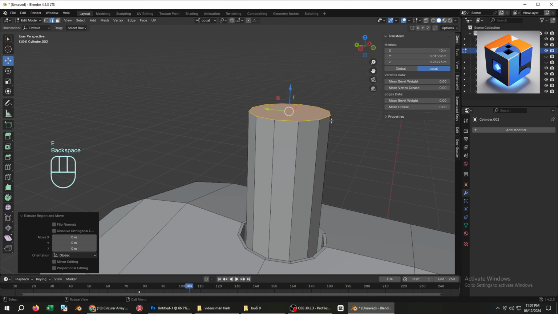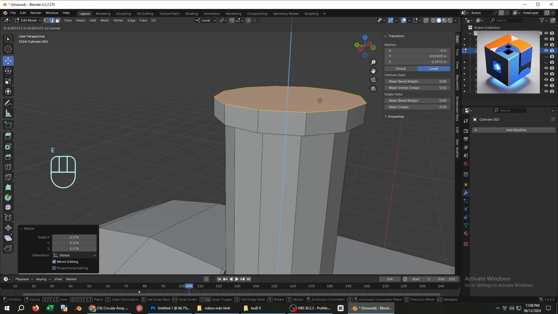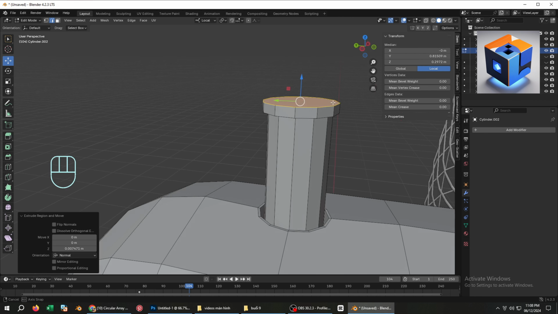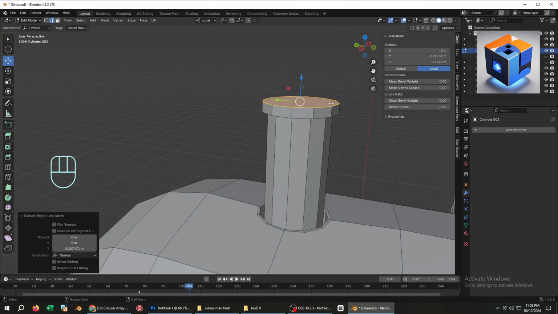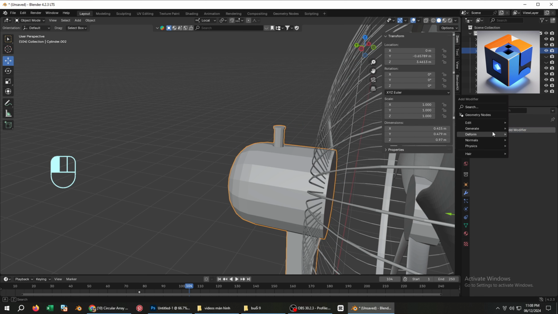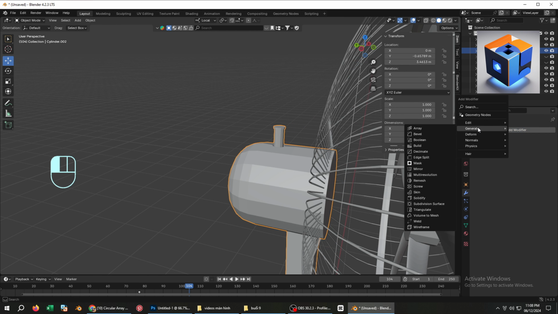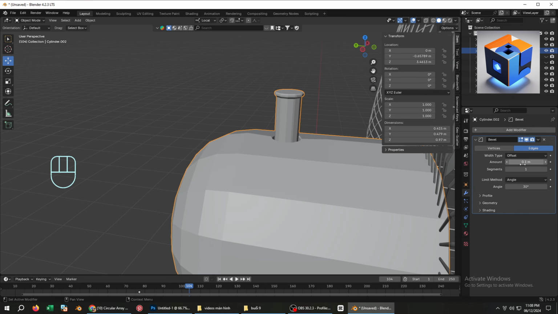Press E again to extrude upward, but right-click to reset it to its original position. Then press S to scale it outward slightly. Finally, press E once more to extrude it upward. That's good enough, done. Here, we go to Add Modifier and apply the bevel command, so that when we smooth the object later using the subdivision surface command, it won't deform the object.